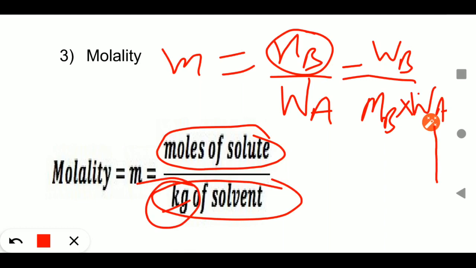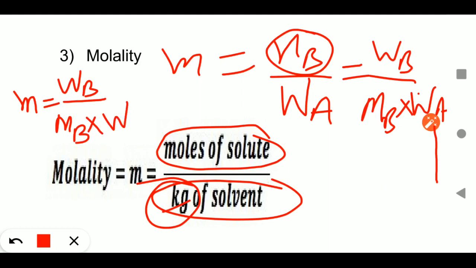So again you will simplify this formula, and keep in mind that this is a very, very important formula, and it will cover the whole chapter. So m is equal to WB, that is weight of solute, upon molecular weight of solute into weight of solvent. If you take this weight of solvent in gram, you will divide it by 1000, and that 1000 will come up, on the numerator. Never forget this formula.